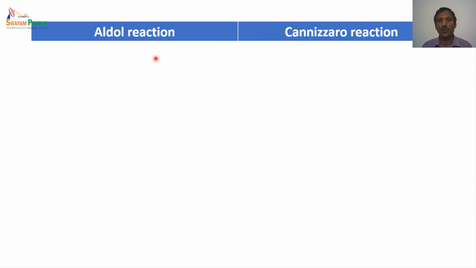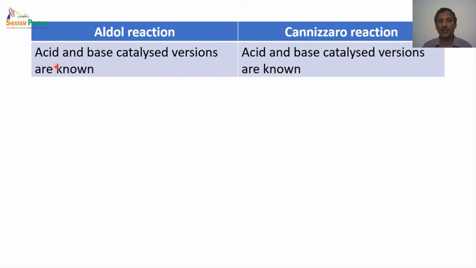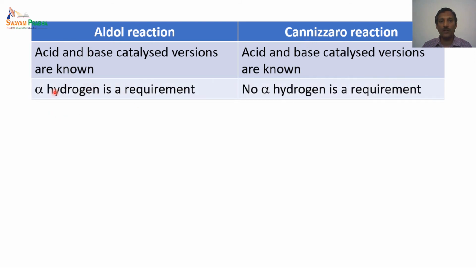Let us compare the two nucleophilic addition reactions. One is the aldol reaction, another one is the Cannizzaro reaction. Both reactions are catalyzed by either acid or base. That means acid-catalyzed and base-catalyzed versions of the aldol reaction and the Cannizzaro reaction are known. For the aldol reaction to occur, we need an alpha hydrogen. Whereas for the Cannizzaro reaction, there should be no alpha hydrogen. This is the major difference between the aldol reaction and the Cannizzaro reaction.